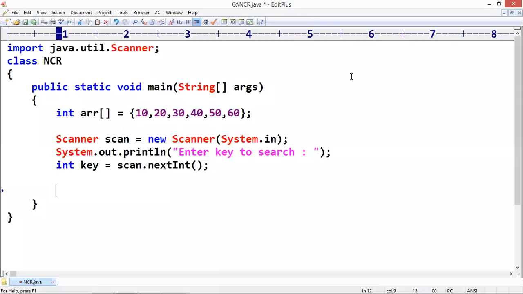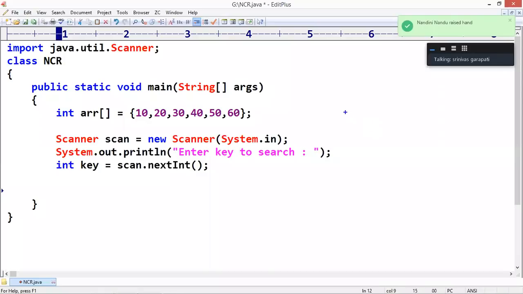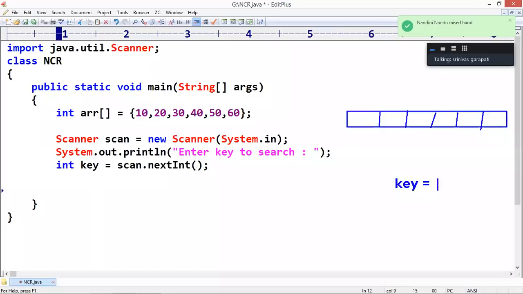Searching. See how we can search? I'll explain the process. For example, this is an array and some elements are present: 10, 20, 30, 40, 50, 60. Suppose the key is 40.